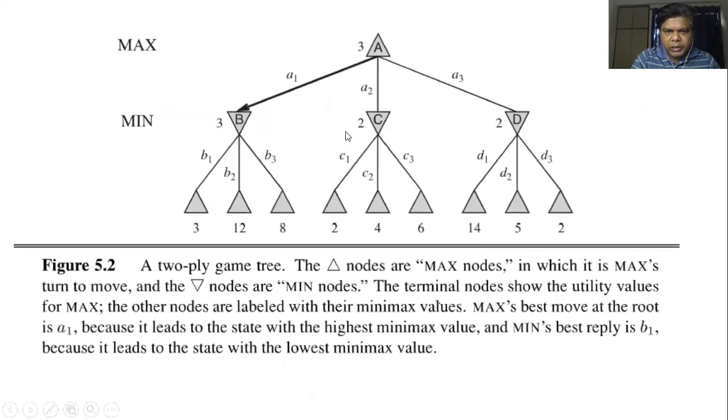In this minimax algorithm, we have seen that we have to decide on some number of layers which we will first generate completely, and then only can we apply the minimax algorithm or rules.